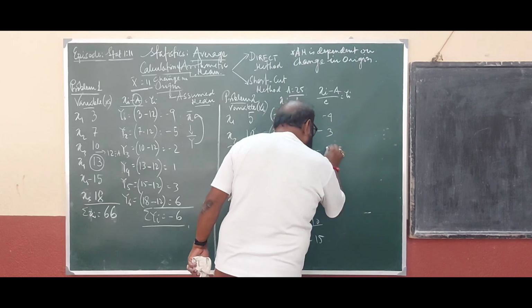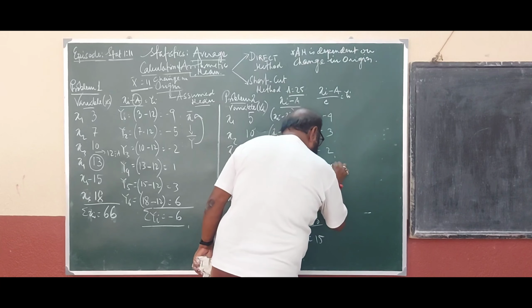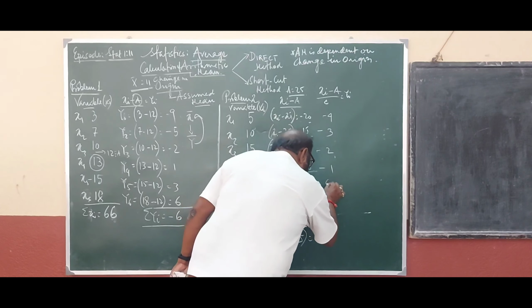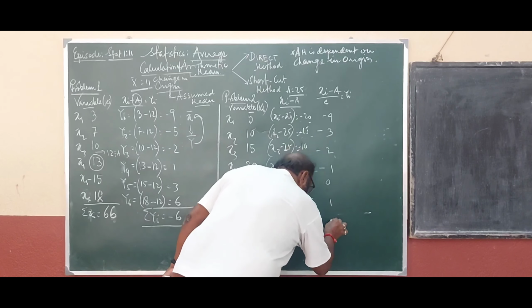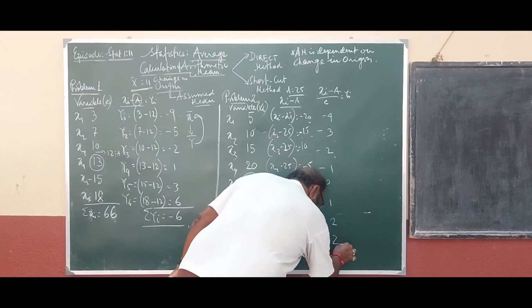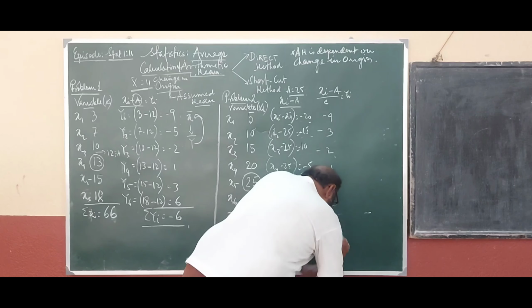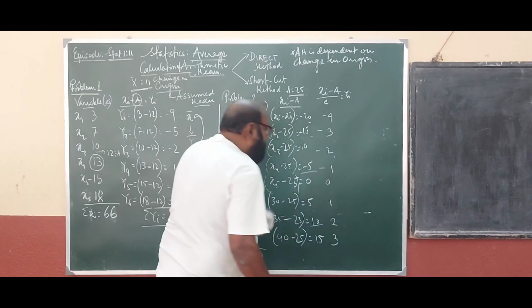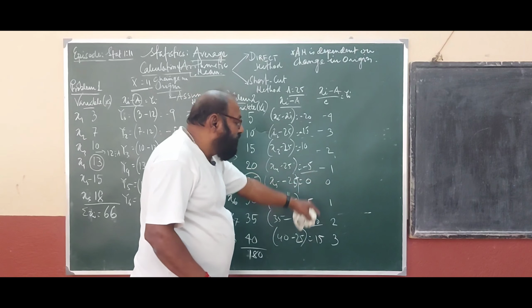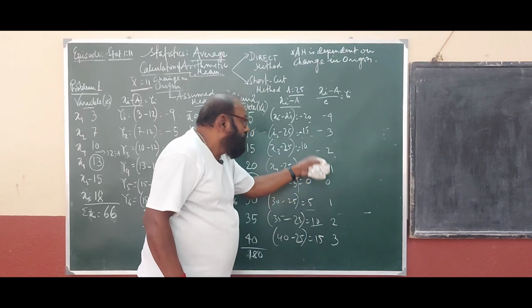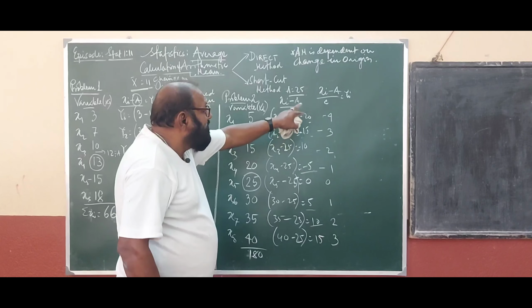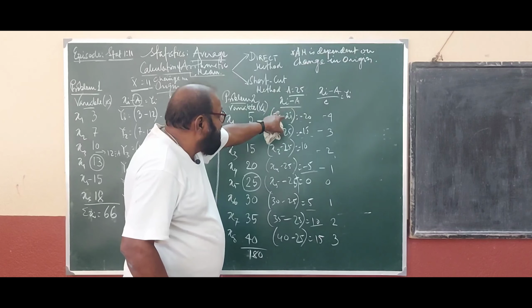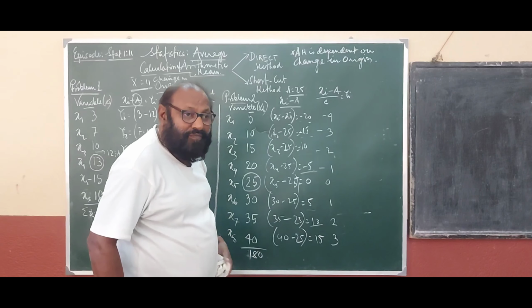Divided by 5, you will get 2. Divided by 5, you will get 1. Divided by 5, you will get 0. You will get 1, you will get 2, you will get 3. Now you see that our calculation will be much easier, because we have changed the variable by the common factor also.